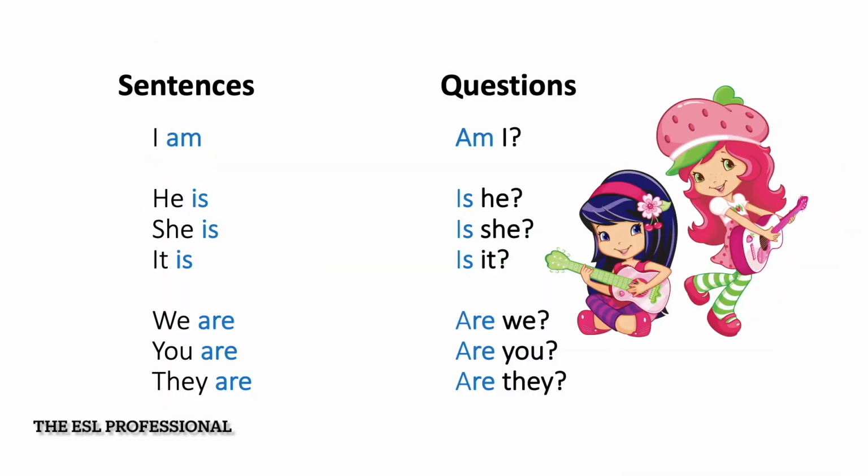So now let's have a look at how we make sentences and how we make questions. So the sentence, I am, and the question, am I. So you can see that am is positioned as the first word in the question, am I? He is, is he? She is, is she? It is, is it? We are, are we? You are, are you? They are, are they? You can copy these questions and the sentences in your books.